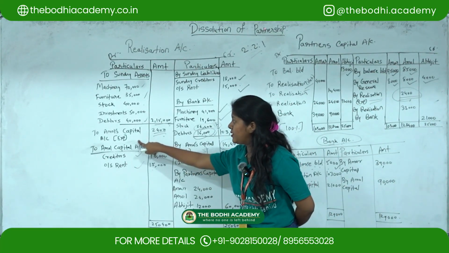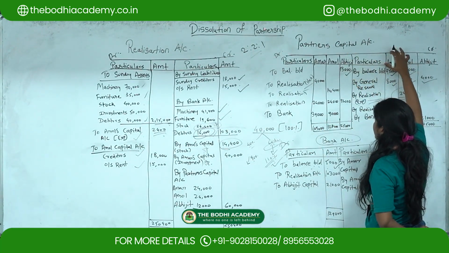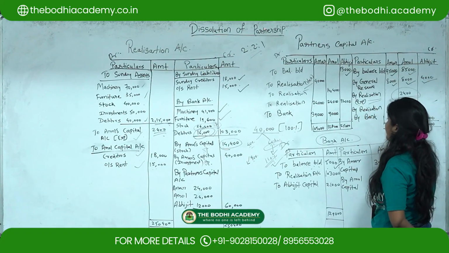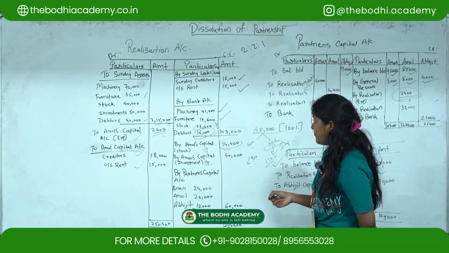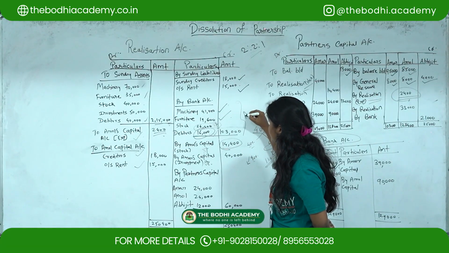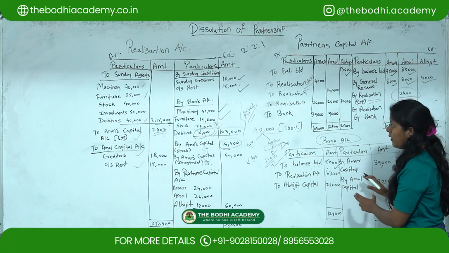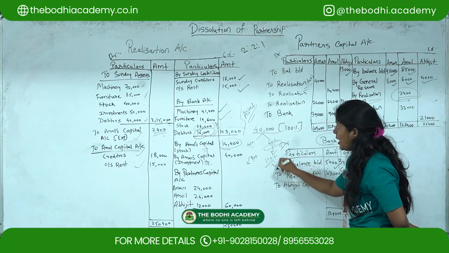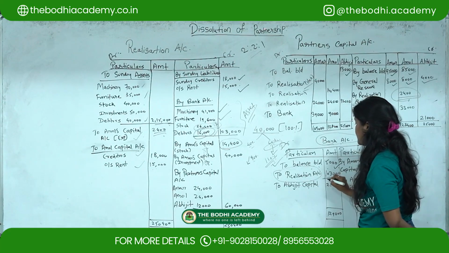Then with regards to dissolution expenses, as I said, since it is taken over by a partner, again it will come under the partner's capital account under the head by realization account, and in bracket you have to write down dissolution expenses. Then with regards to whatever the asset realized, now this is with regards to asset sold, you have to show under bank account, but it will go under this head to realization account because you are transferring it from realization account, right? So here you have to write down 1,03,000.